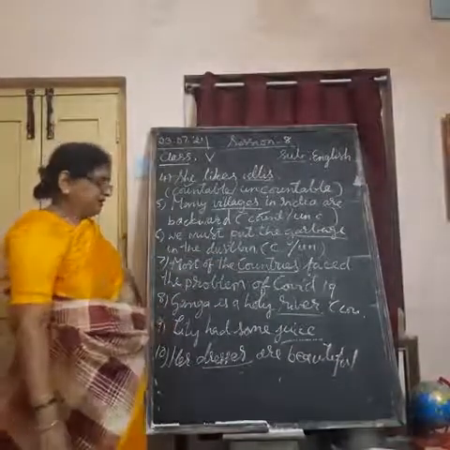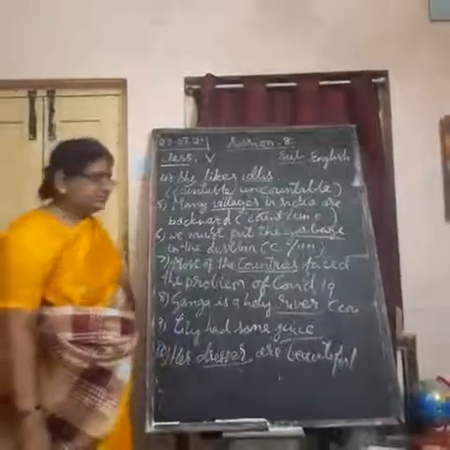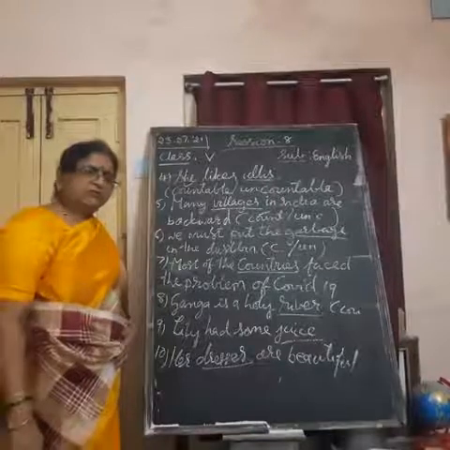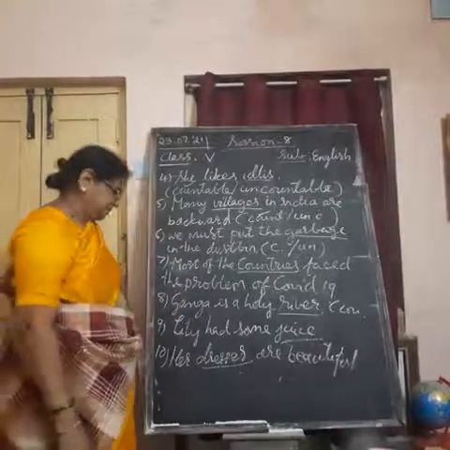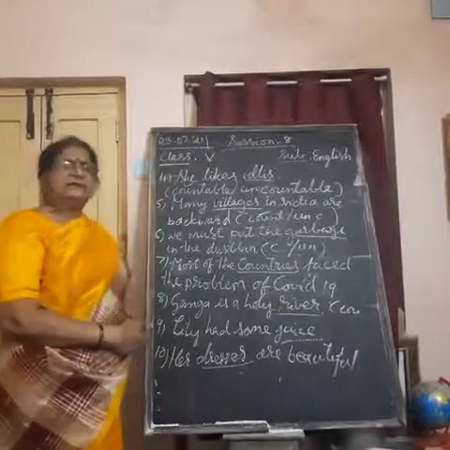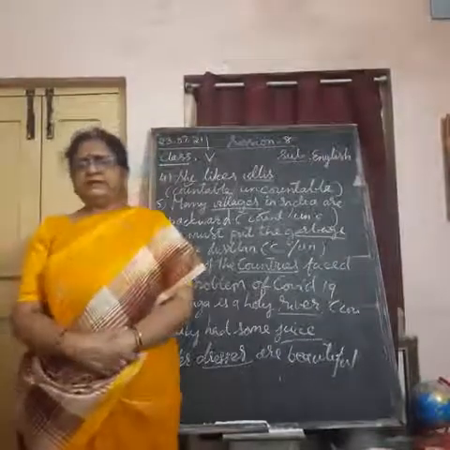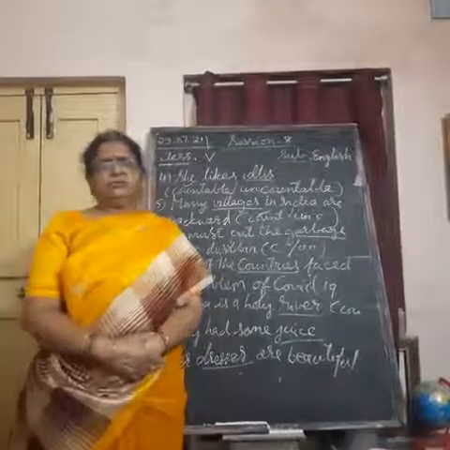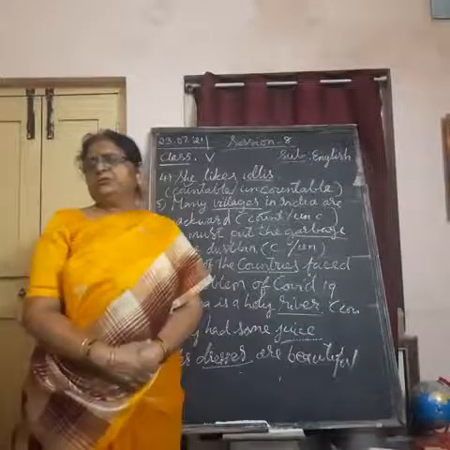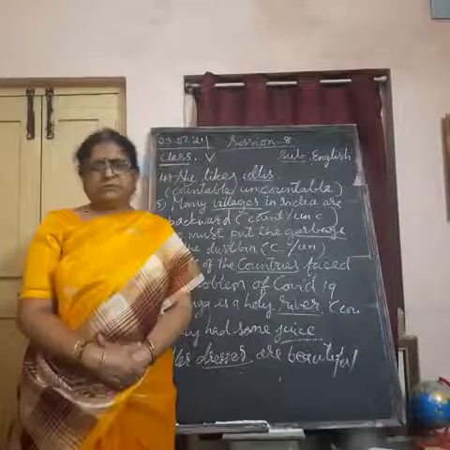Ganga is a holy river. River you can count. That's why it is also a countable noun. Lily had some juice. Juice, can you count in number? No. So it is uncountable. Her dresses are beautiful. Dresses you can count? Yes, you can. I had rice and dal in the lunch. Can you count rice and dal? No. She had chapatis and curry. Chapatis you count, curry you cannot count. Okay. So, curry is uncountable, chapati is countable.